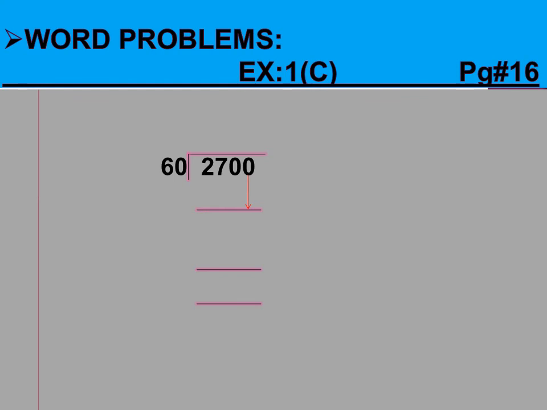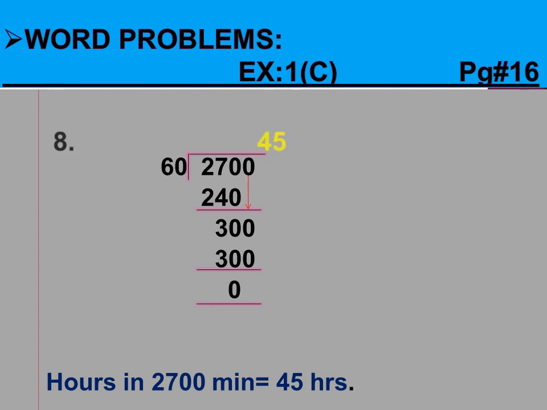So yes, we will divide these two numbers, that is 2,700 divided by 60. We will do the long division for it like this, and at the end we will get our quotient, that is 45, which is our required answer, and we will write at the end that hours in 2,700 minutes is equal to 45 hours.